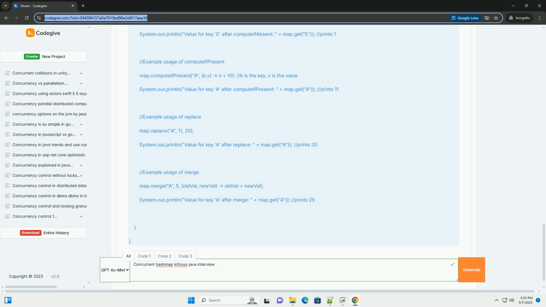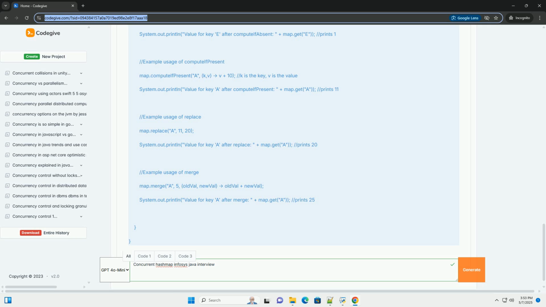compute(K key, BiFunction<? super K, ? super V, ? extends V> remappingFunction) attempts to compute a mapping for the specified key and its current mapped value, or null if there is no current mapping. This is an atomic operation. computeIfAbsent(K key, Function<? super K, ? extends V> mappingFunction): if the specified key is not already associated with a value, attempts to compute its value using the given mapping function and enters it into this map unless null. This is an atomic operation.